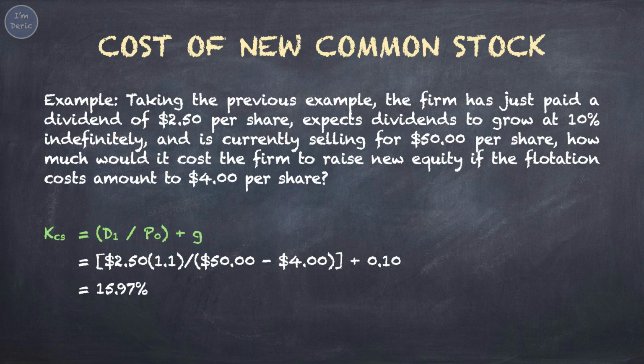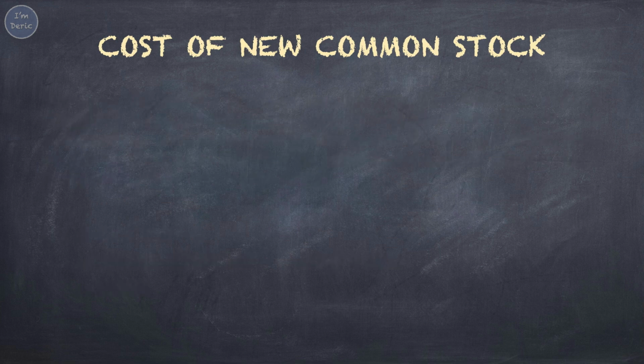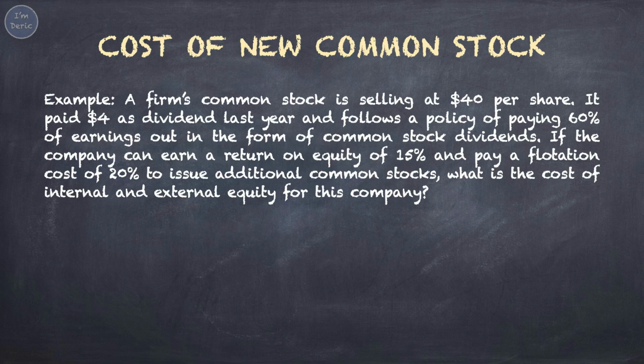Compared to the previous example, the cost of new common stock is higher than the cost of retained earnings because of the flotation cost. Next, let's look at another example. A firm's common stock is selling at $40 per share. It paid $4 as dividend last year and follows a policy of paying 60% of earnings out in the form of common stock dividends. If the company can earn a return on equity of 15% and pay a flotation cost of 20% to issue additional common stocks, what is the cost of internal and external equity for this company?